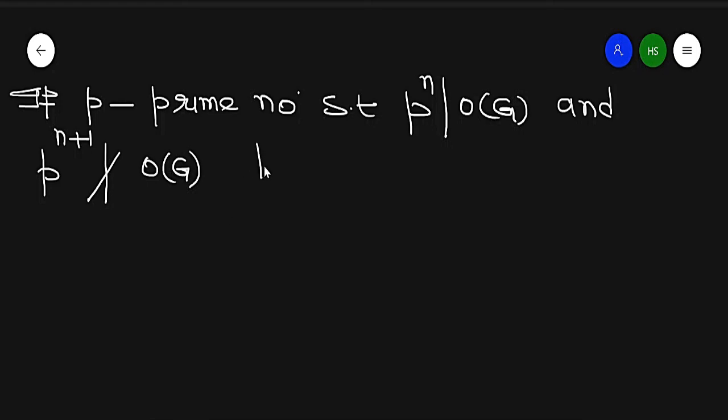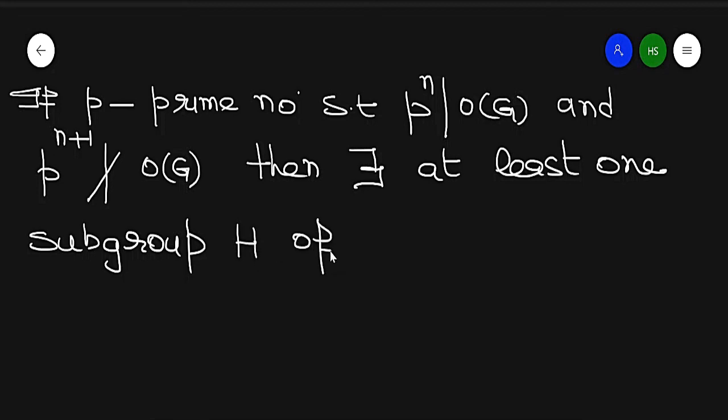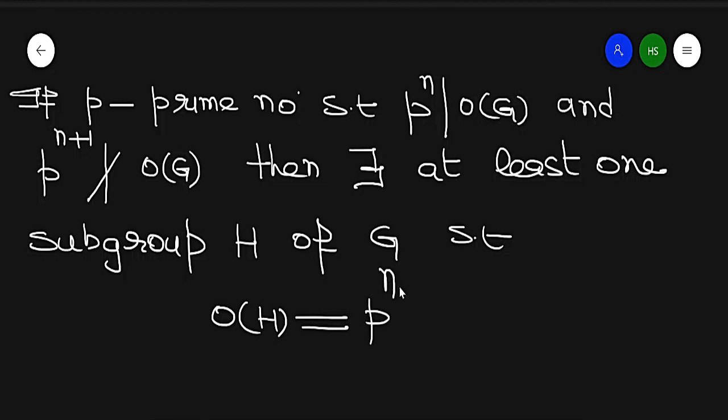then there exists at least one subgroup, say H of G, such that order of H is p raised to power n.